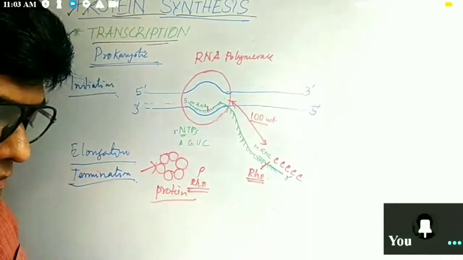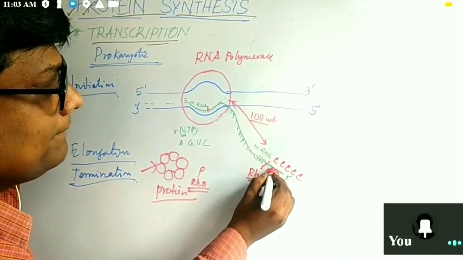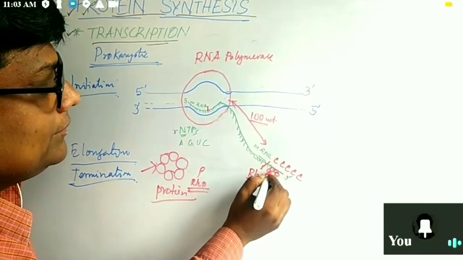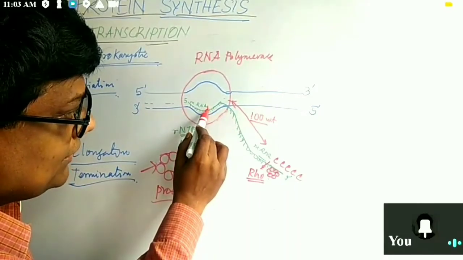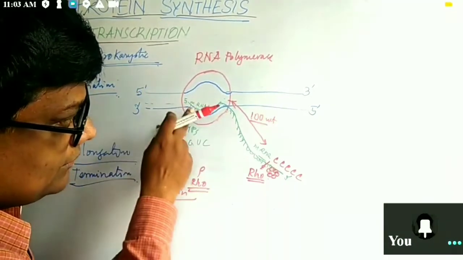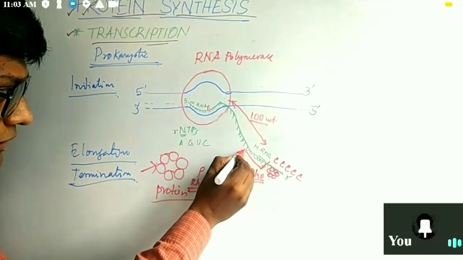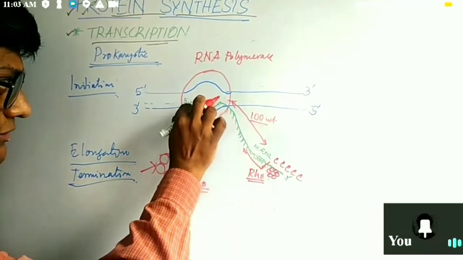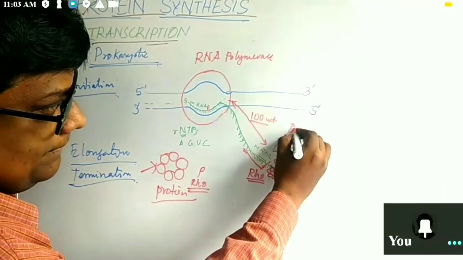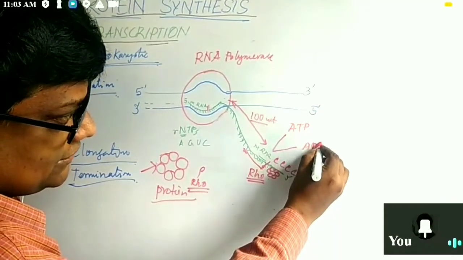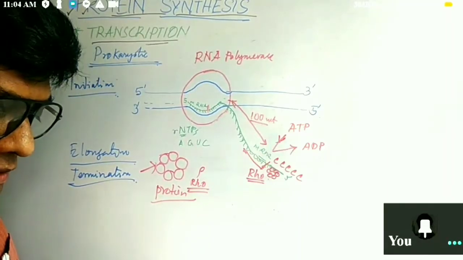When Rho binds here, it can then work far from there, about 100 nucleotides away. Now it can cut this place as it moves along these areas, and a huge amount of energy is used, with ATP converting to ADP.